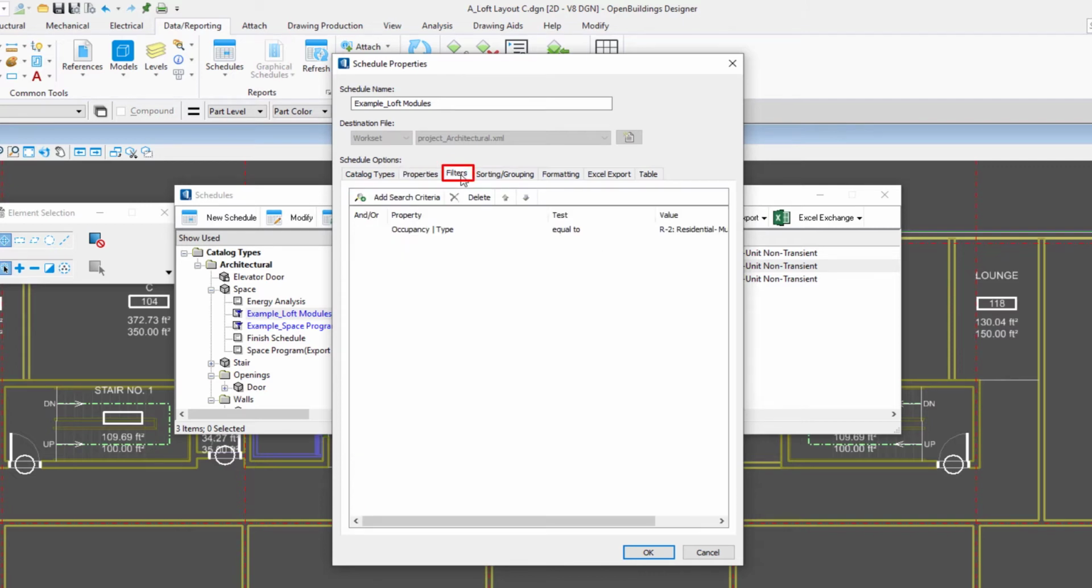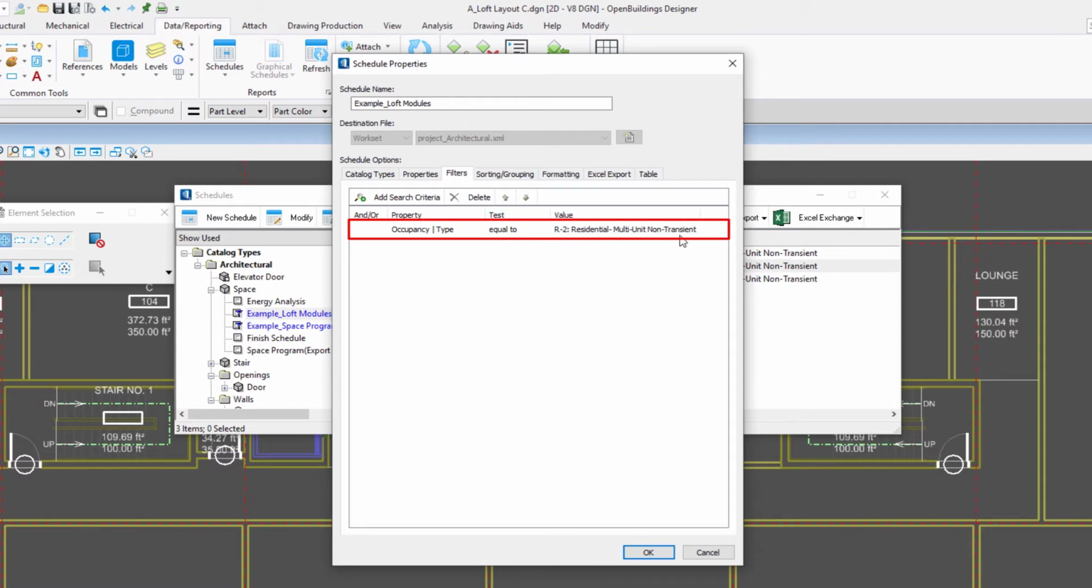For instance, we can set up filters. So a filter will filter through our spaces and only report on the spaces that meet a particular filter. In this case, we really just want to create a table about the loft units. We don't want to include the corridor or the lobby or even the lounges at this point. And so I've set up a filter for the occupancy type as the property where it is equal to R2 residential multi non-transient. That's a property that we put on the loft spaces, and therefore they must meet that filter in order to be in the table.